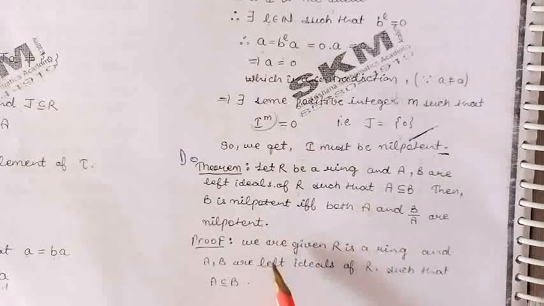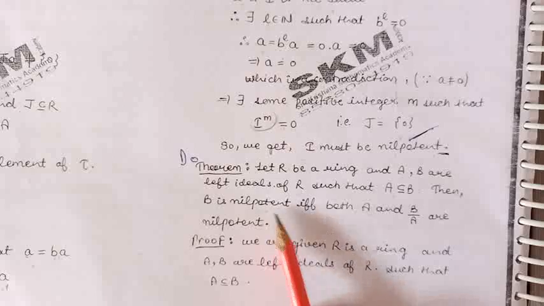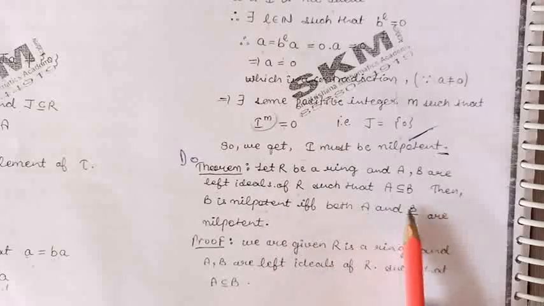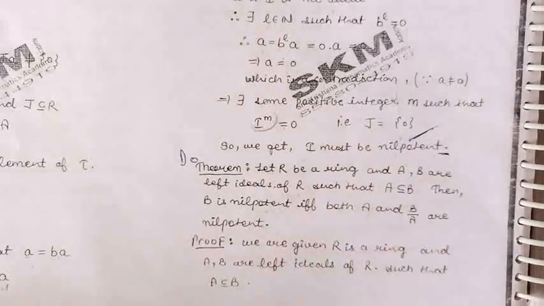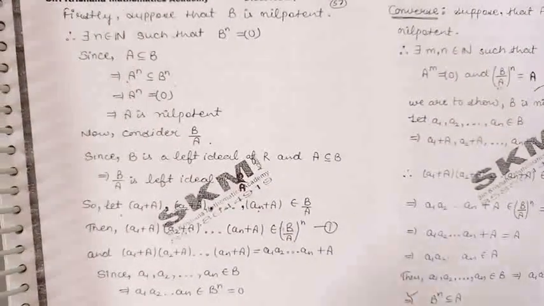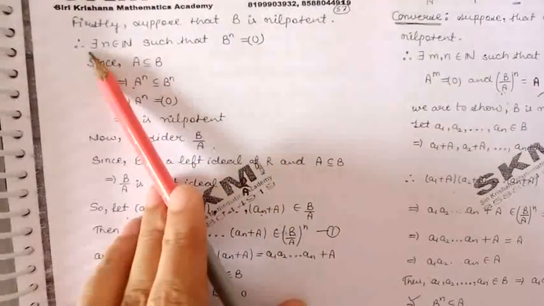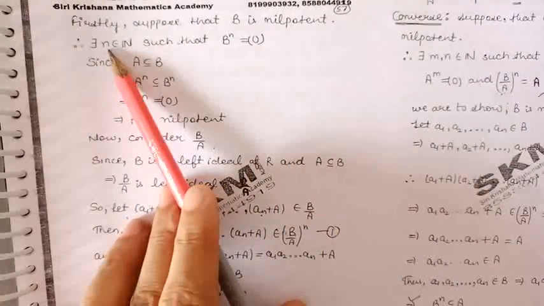So first of all, let us take B is nilpotent, and we prove that both A and B/A are nilpotent. Now because we have taken B as nilpotent, by definition of nilpotent, there will exist a positive integer n such that B raised to the power n will be 0.